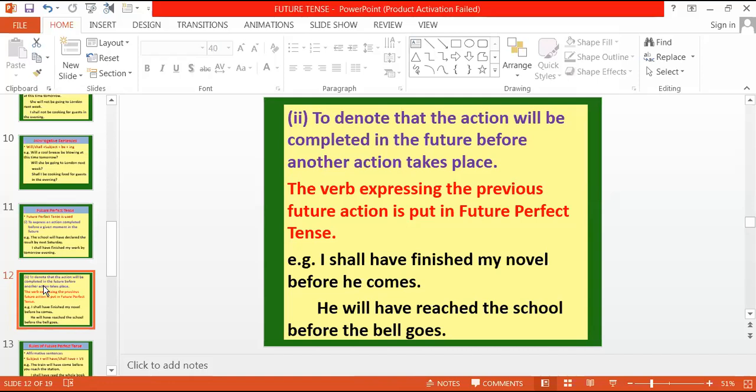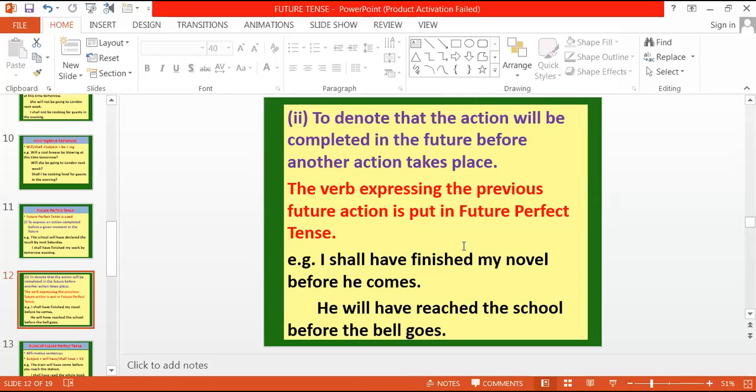One action will have finished before the other action takes place. Before the second action starts, the first action will have finished. Keep in mind we are talking about two actions. So: I shall have finished my novel before he comes.